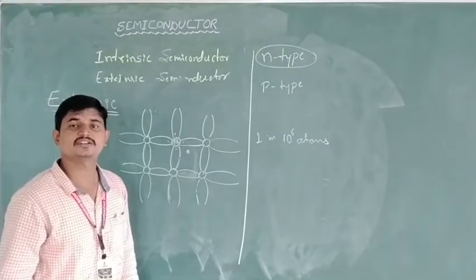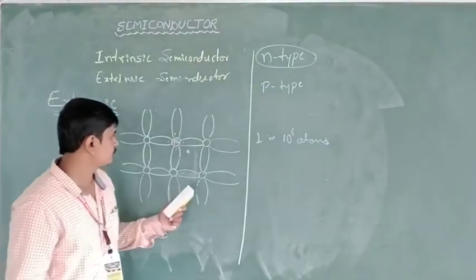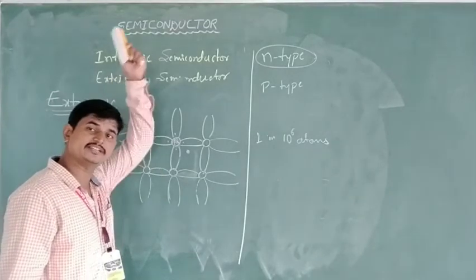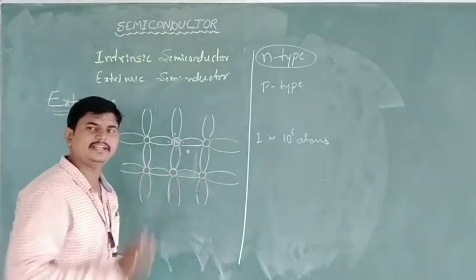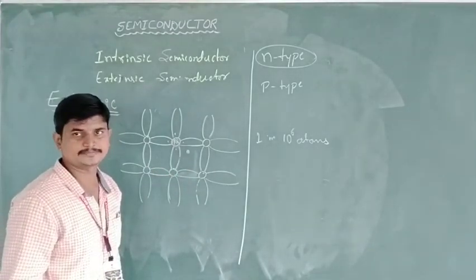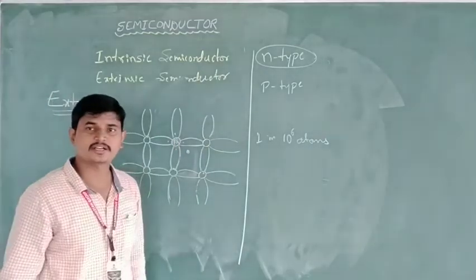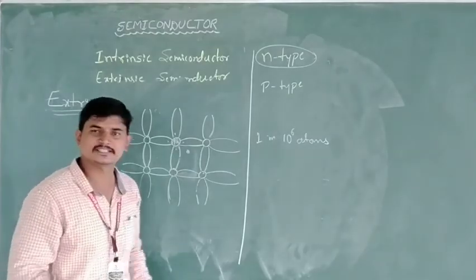That is the major difference. Conductivity increases with increase in temperature in the case of intrinsic, and here conductivity increases with adding the dopant. Then this is about the N-type semiconductor. P-type semiconductor and its explanation we'll discuss in the next class. Thank you.